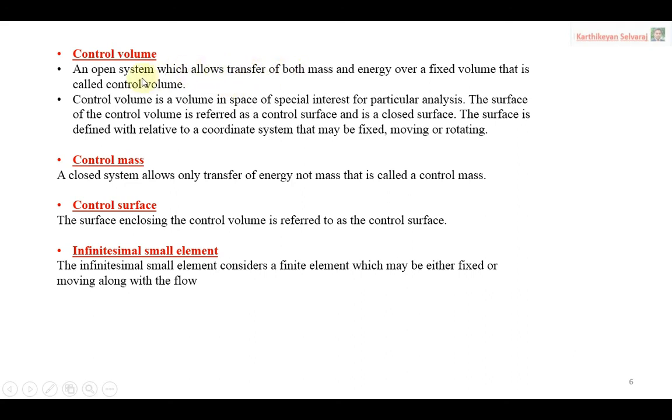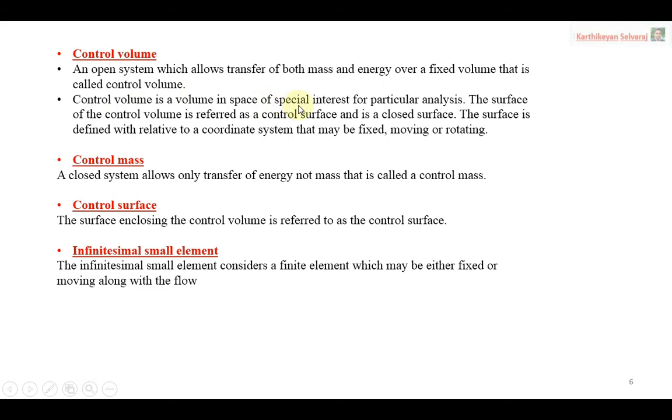Systems and surroundings together are called the universe. Systems are also of two types, open system and closed system. When we talk about control volume, remember that it is an open system. An open system allows transfer of mass and energy between the system and surroundings. If that is the case, we have some fixed volume, and that volume is called the control volume.